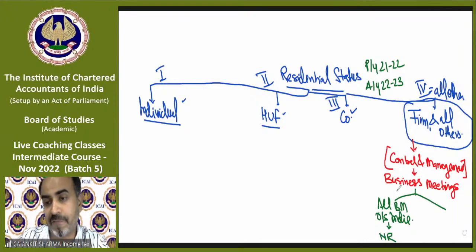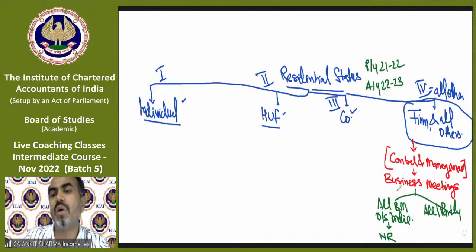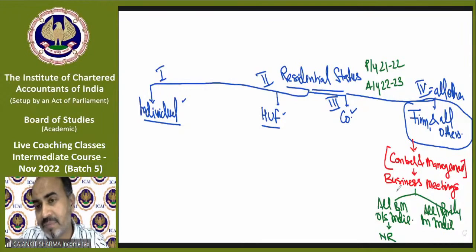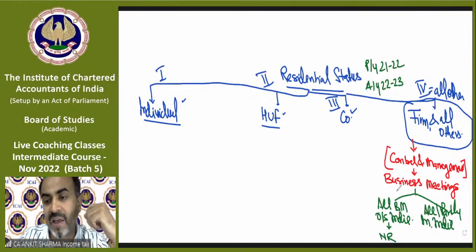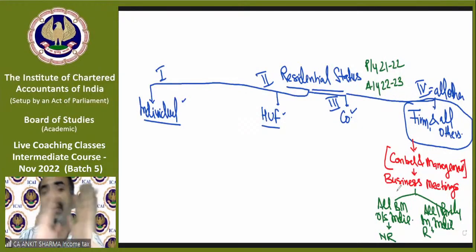And if all or partly business meetings were held in India, whether all business meetings or part of the business meetings have been held in India, then that partnership firm will be called resident in India.